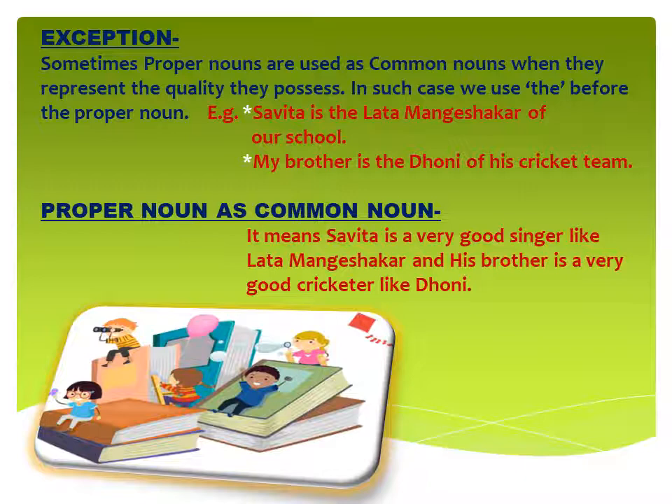Savita is the Lata Mangeshkar of our school. Here we are talking about a girl, Savita, who is in the school, and she is Lata Mangeshkar. Now who is Lata Mangeshkar? Lata Mangeshkar is a very good singer. So here we want to show the quality of good singing. The sentence wants to say that Savita is the good singer of our school.